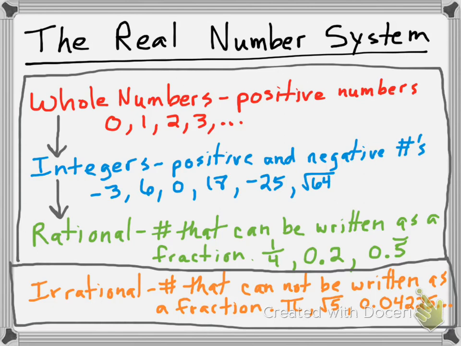Now, all of these together, whole numbers, integers, rational numbers, irrational numbers, all together make up real numbers. Okay? So this is your real number system. These are all the numbers that you know up to this point are real numbers. Now, we're going to do a little bit of a graphical display of this that will demonstrate it a little bit better.